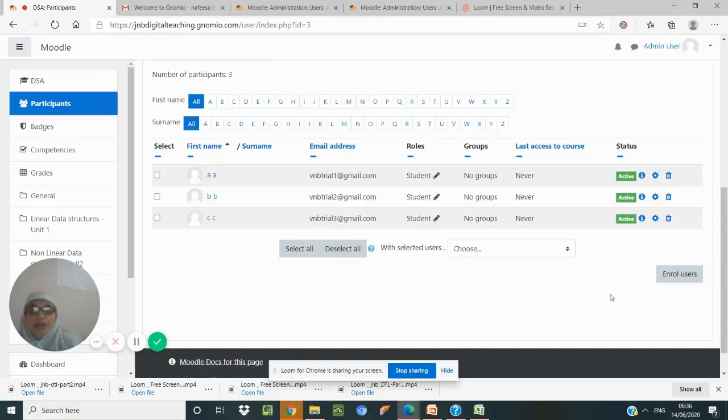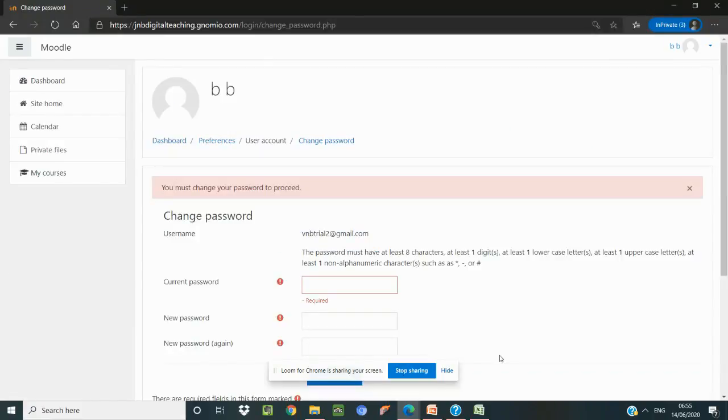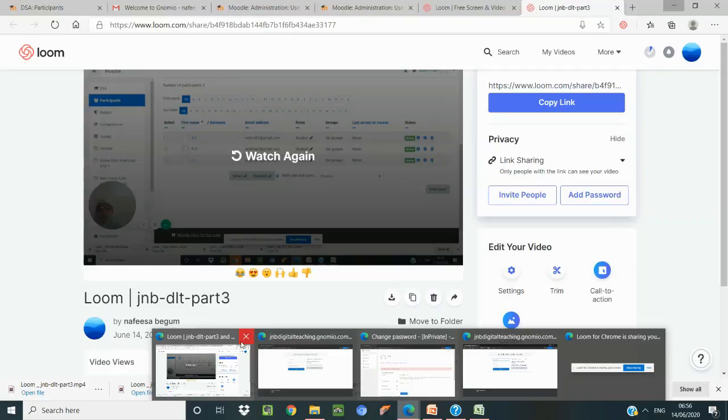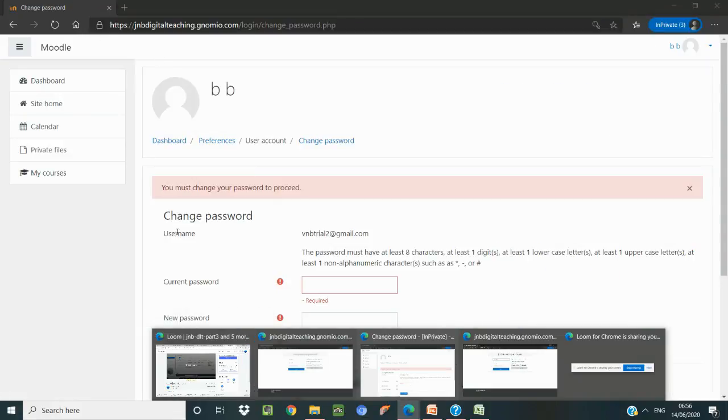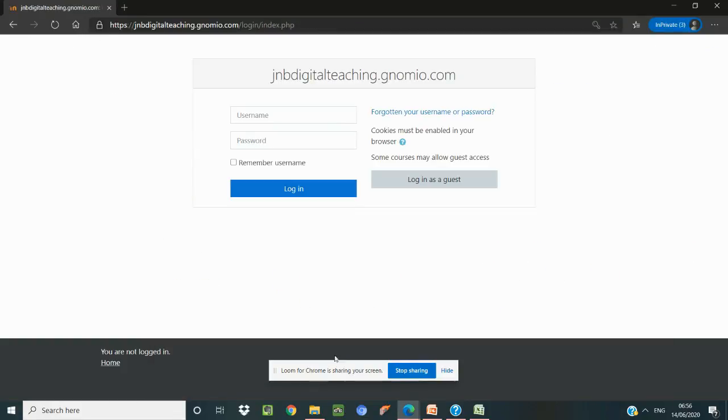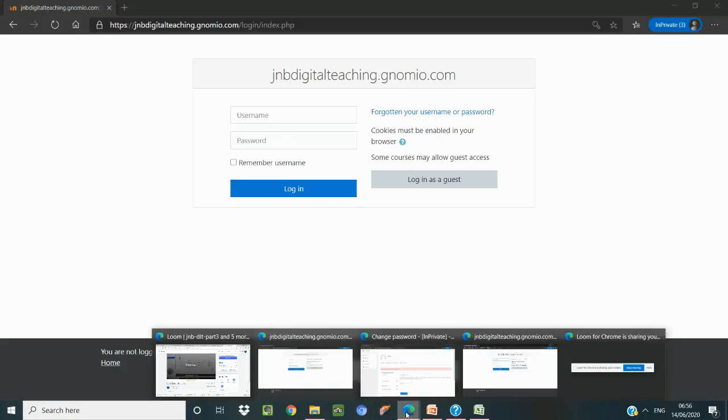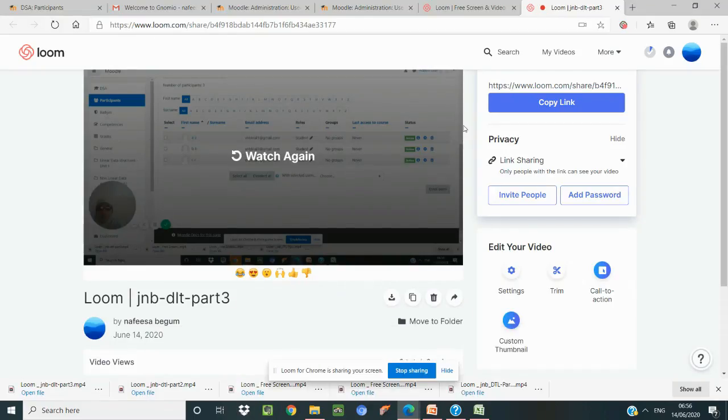Or the other way is we can enroll all the students on our own. So this is how we try to enroll the users. Student username, how our system is working, how our website or how our course is working. So for that, what we have to do is when we try to give the username and password in our normal browser, we will get an error saying that you want to leave.